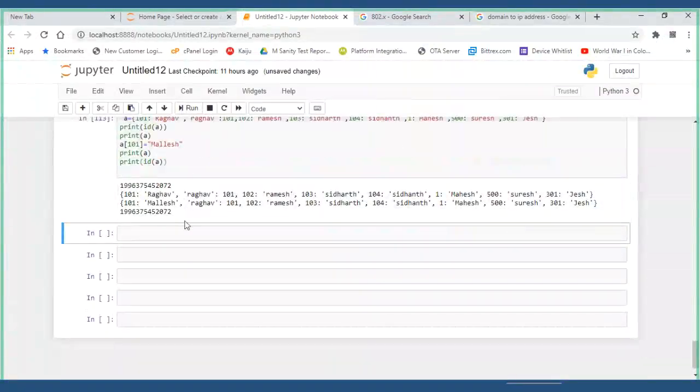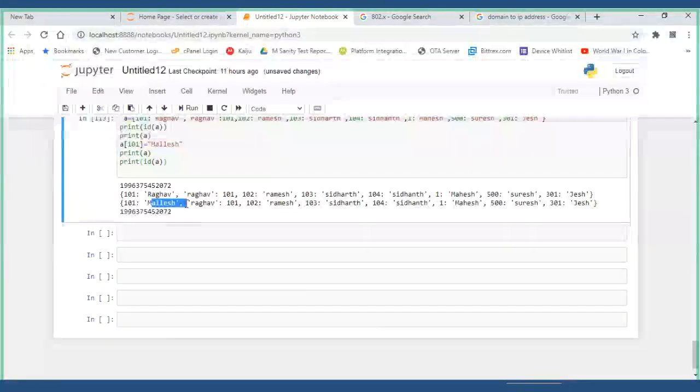Now my data got modified or not? Yes, sir, Mallesh. Object is same or not? Object is same, right? Reference value got converted. So now you tell me, is it mutable or immutable? Mutable, sir. So dictionaries are mutable. Different types of data is allowed or not? It is heterogeneous. Duplications are allowed or not? Duplications are not allowed.